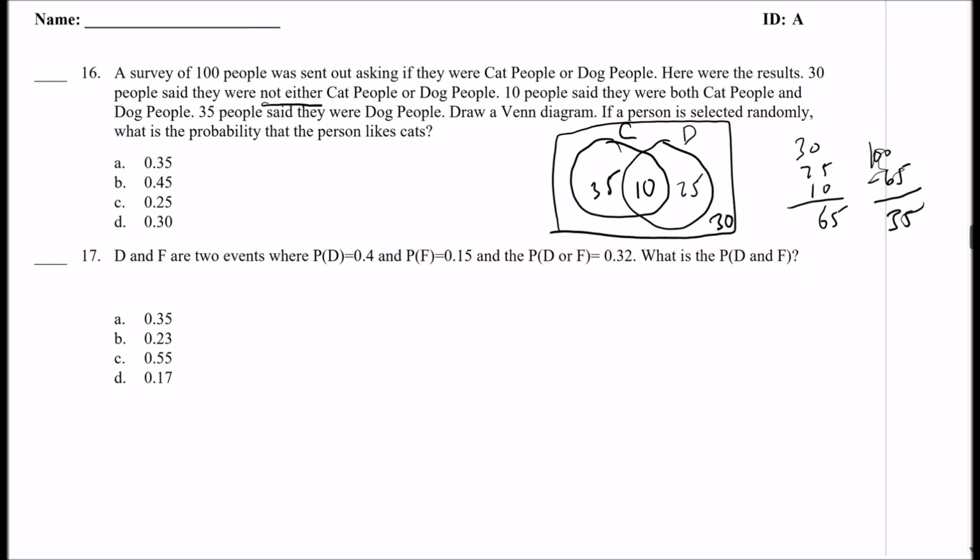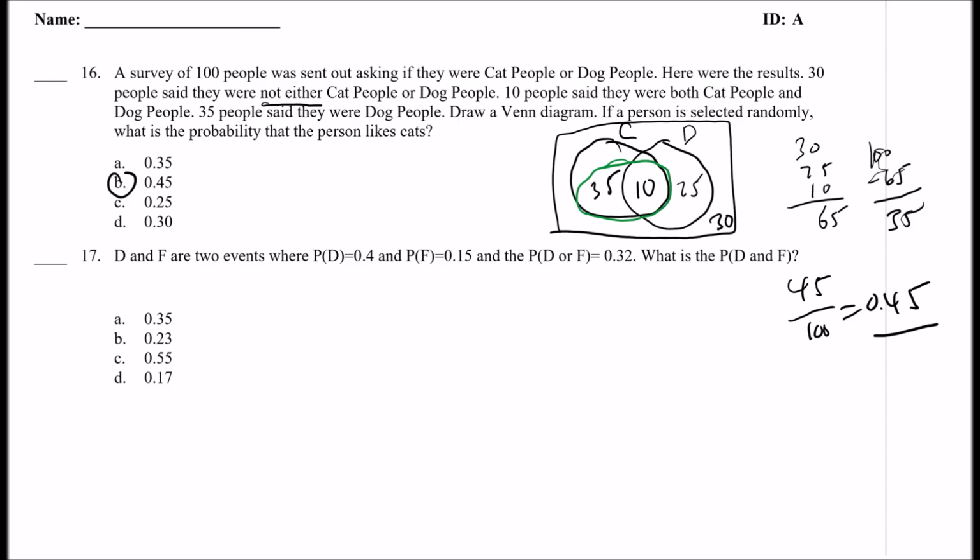All right. And then what is the probability that a person likes cats? Okay, well, both of these put together is cats, right? So it's 45 out of 100, or 0.45. So the answer is B.